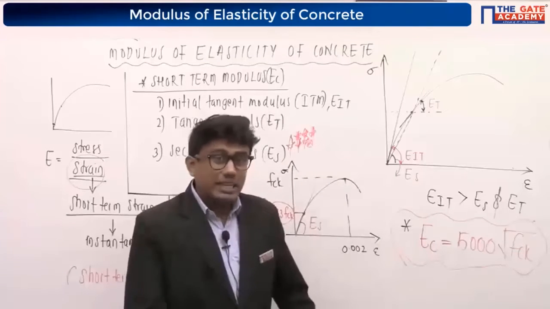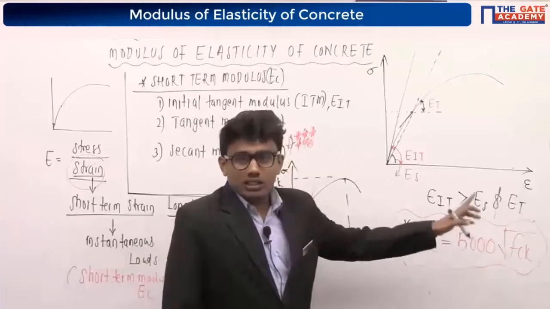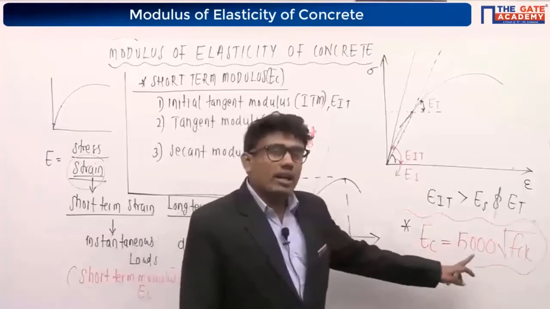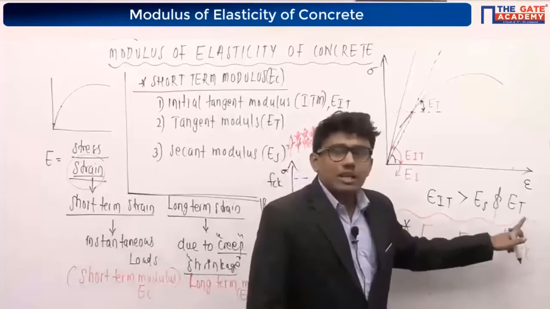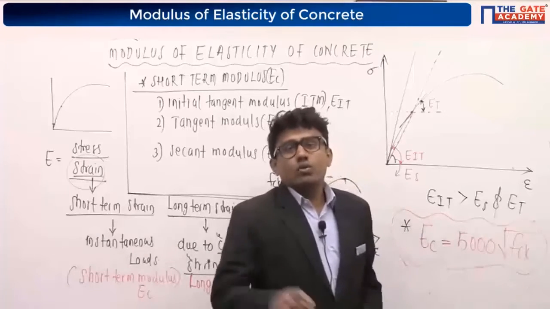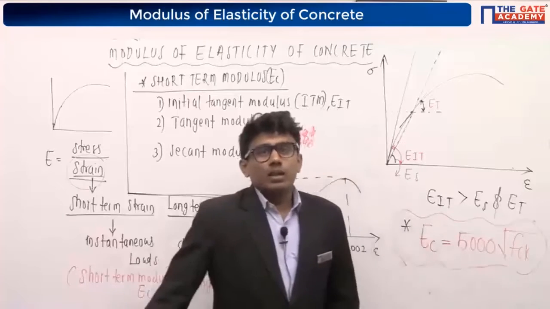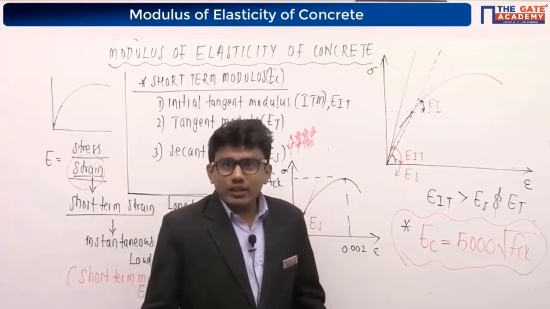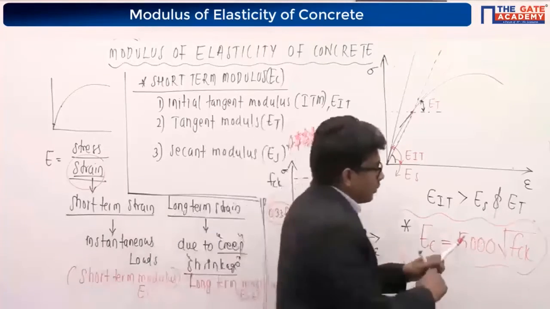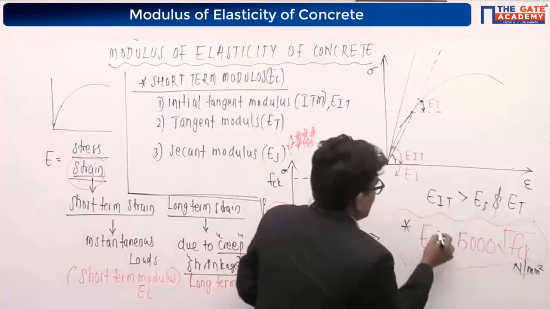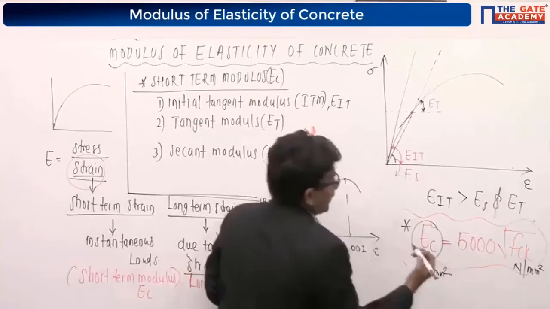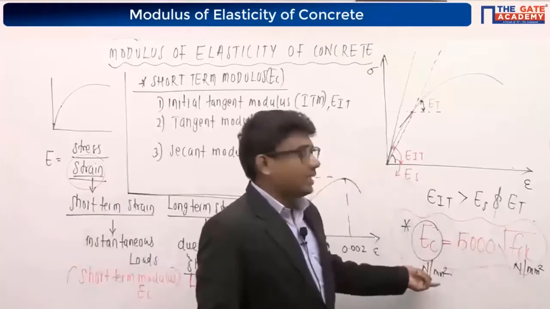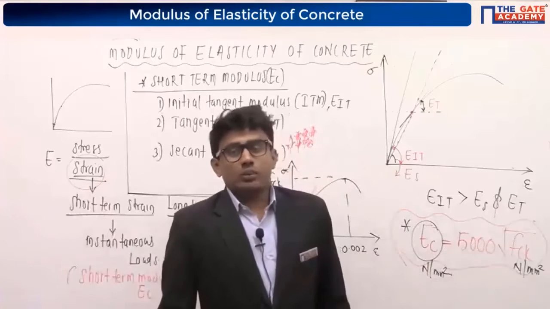This is the empirical equation for finding the Young's modulus, that is, the short-term or static elastic modulus of the concrete, which is equal to 5000 root fck. fck means the characteristic compressive strength of the concrete. For M20 concrete, what is the fck value? Yes, it is 20 Newton per mm square. If you use this 20 Newton per mm square here, you will get the Young's modulus in Newton per mm square. It is an empirical equation, so you have to use fck in Newton per mm square, and you will get the modulus of elasticity in Newton per mm square.